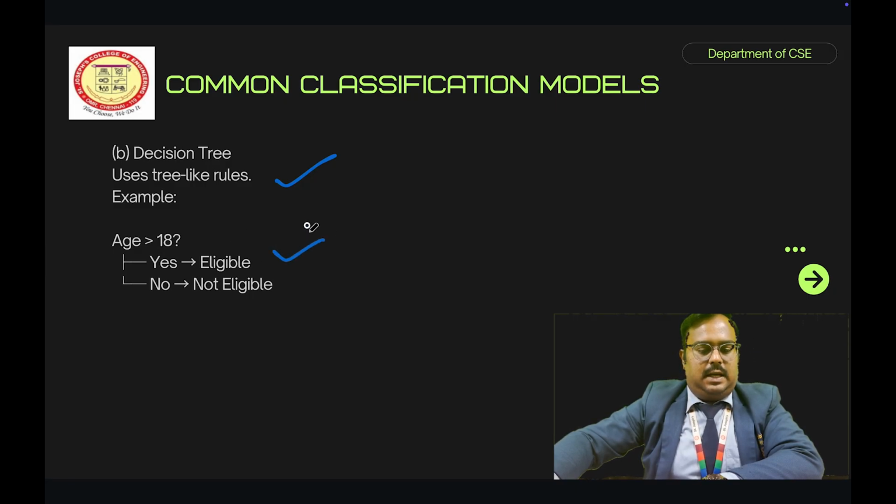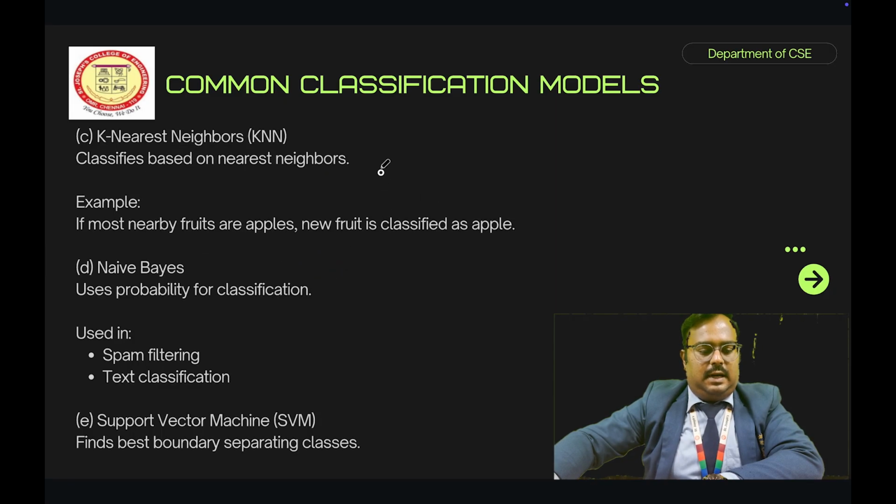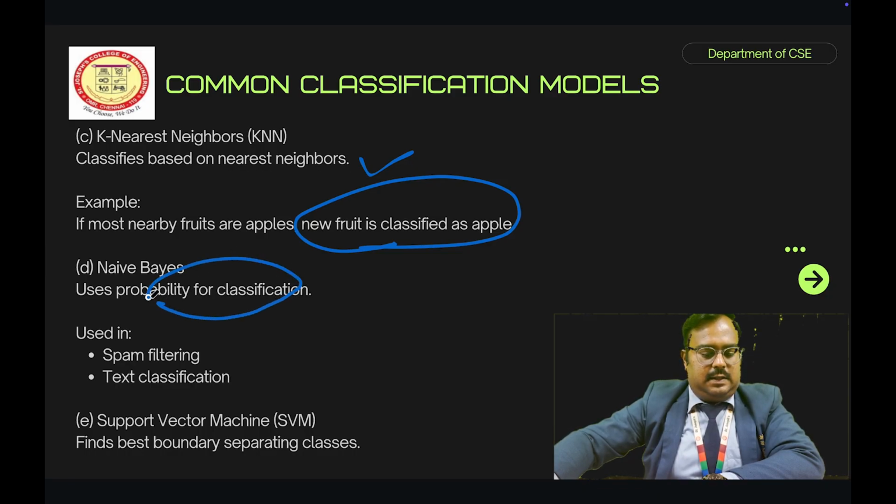So next one is the KNN algorithm. The KNN algorithm is used to classify based on the nearest neighbors. For example, if most nearby fruits are apples, the new fruit is classified as an apple. So next one is Naive Bayes. The Naive Bayes algorithm uses probability for classification. Sometimes it is used in spam filtering and text classification.